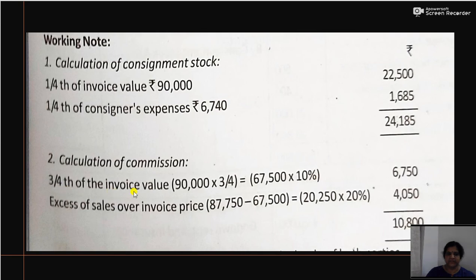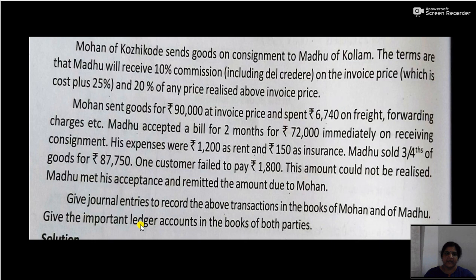So sales is 3/4 of the invoice value. That will be 90,000 into 3/4, that is 67,500. So 10% on invoice price: 67,500 into 10/100, 6,750. Now 20% on sales over the invoice price. Here you have to calculate the excess of sales over invoice price. So invoice price is 67,500 and the sales is 87,750.